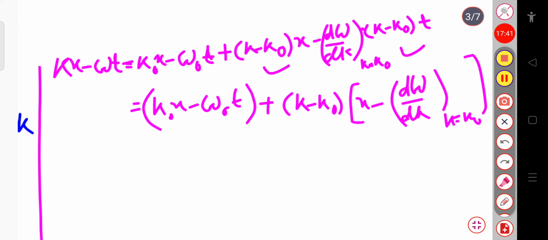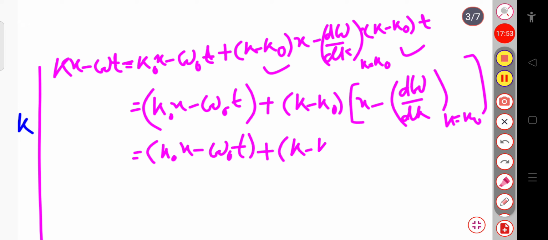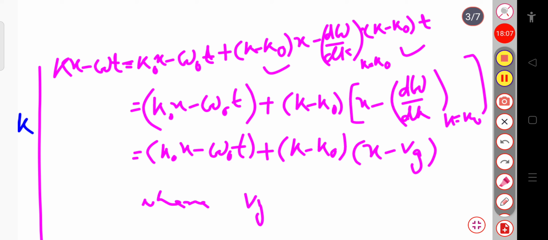So I can write it as k naught x minus omega naught t plus k minus k naught whole into x minus Vg, where Vg, the group velocity notation, equals d omega by dk at k equal to k naught.